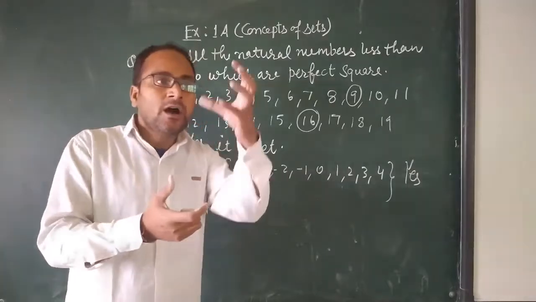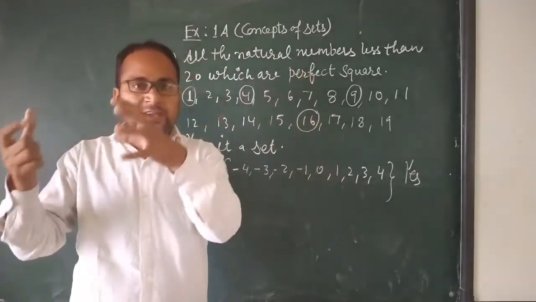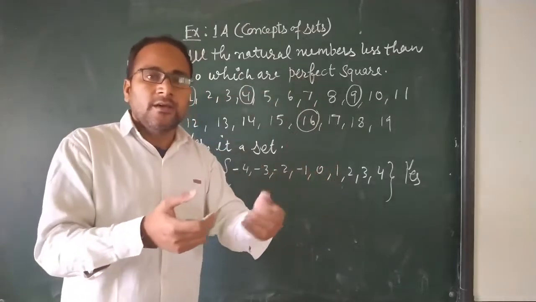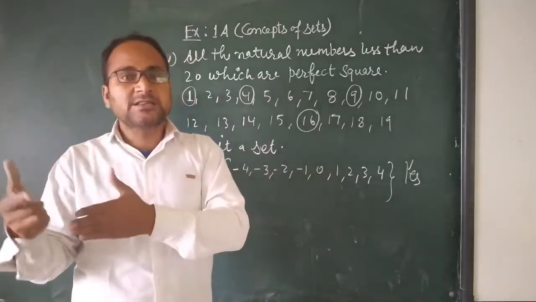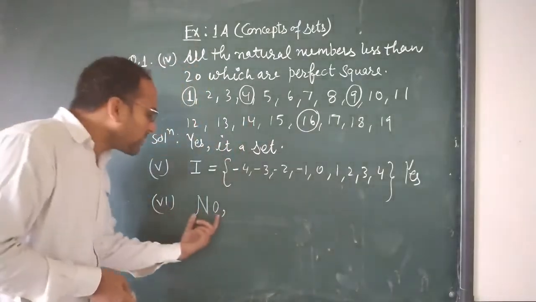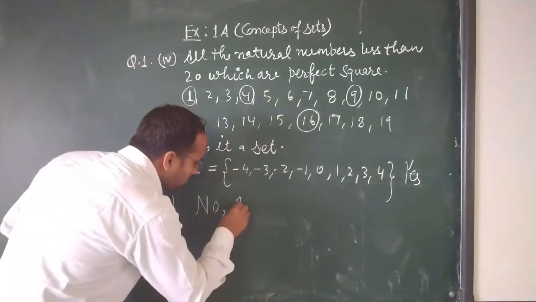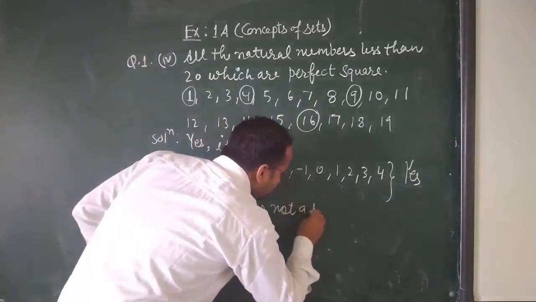There is no measurement to identify whether this boy is good or this one is not good. In some cases some boys are good, in some cases some boys are not good. So the word good is not well defined, that's why it is not a set. No, question number 6 is not a set, students.